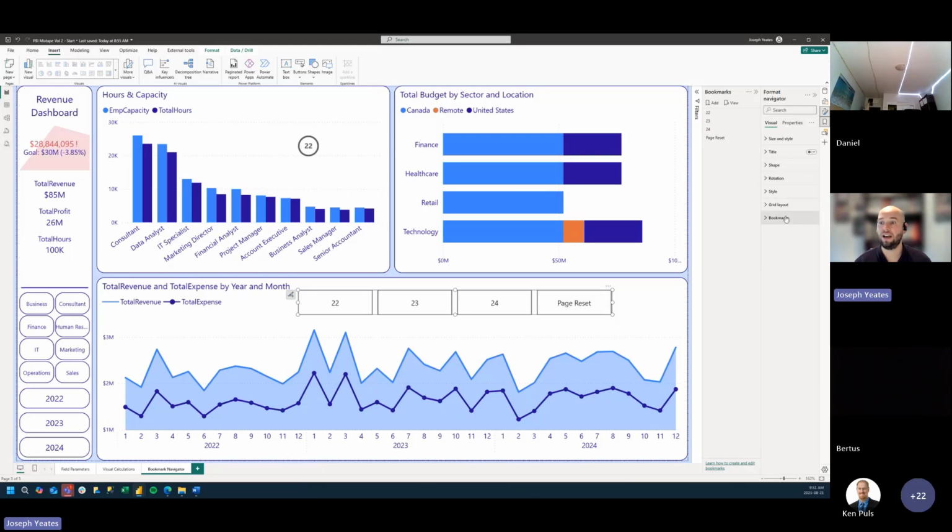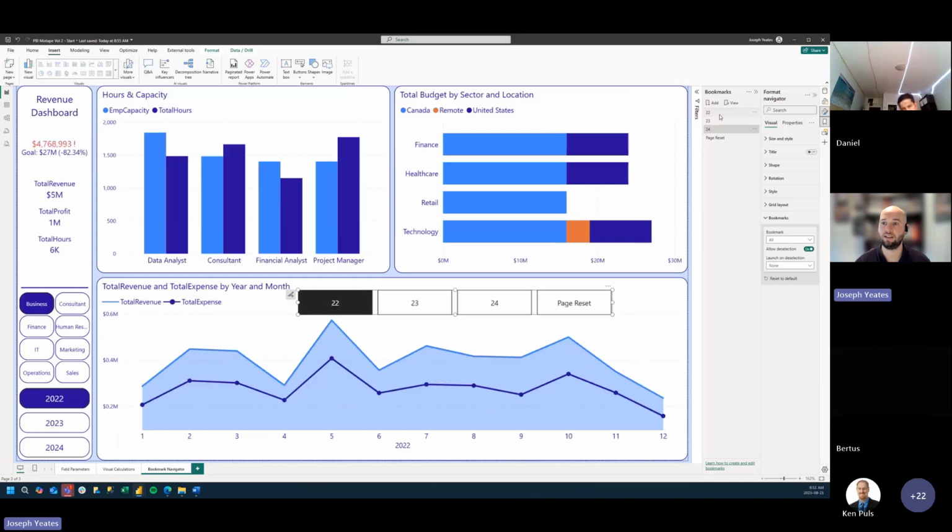Under the format tab of our navigator, on the bottom here for bookmarks, we can specify what bookmarks we want to show. A useful capability is that if we select the three bookmarks, 22, 23, 24, that we all want to see in our navigator, I can group these together and rename the group to our year bookmarks.